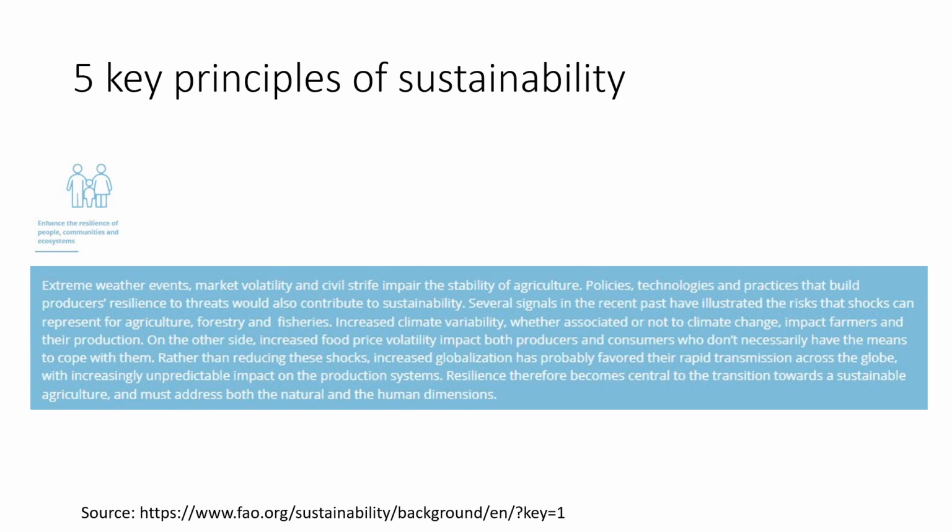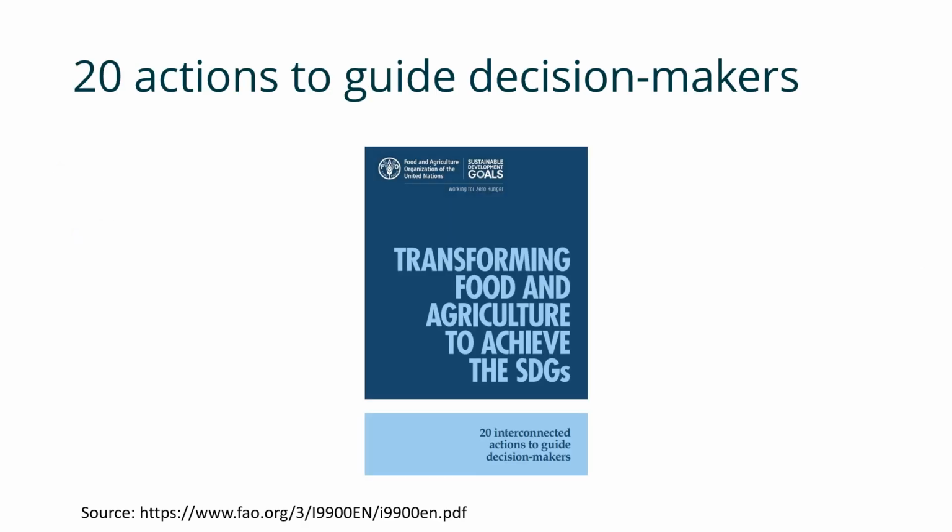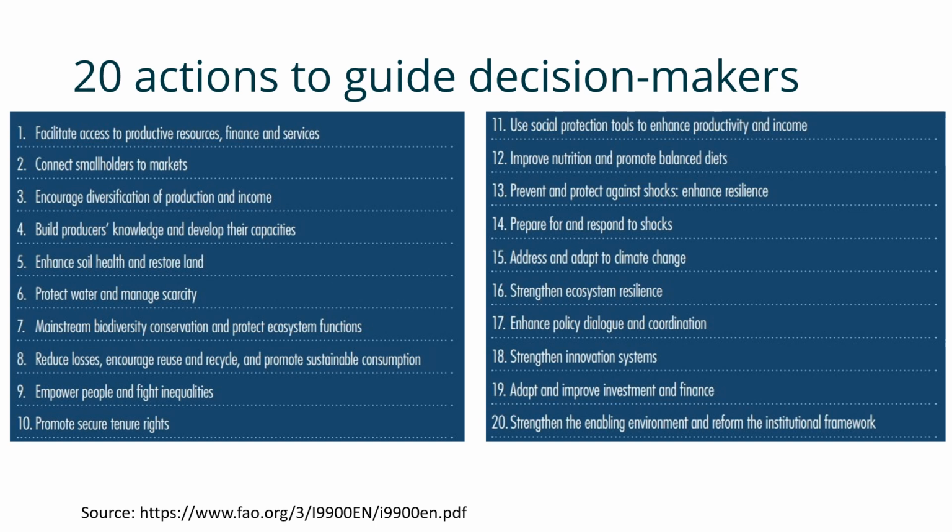The fourth of the key principles for sustainability in food and agriculture is to enhance the resilience of people, communities, and ecosystems. And the fifth of the key principles for sustainability in food and agriculture is to adapt governance to new challenges. These 5 key principles of sustainability for food and agriculture have led to the 20 interconnected actions to guide decision makers. These are the 20 actions.